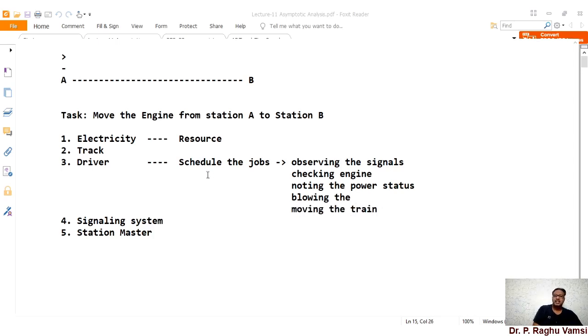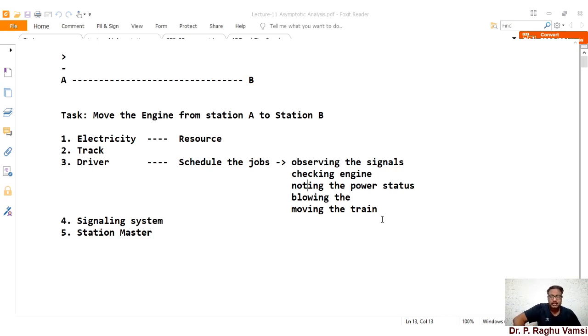That means the driver will schedule jobs such as observing the signals, checking the engine, noting the power status, blowing the horn, moving the train. These are the things, and there may be many other jobs along with these.